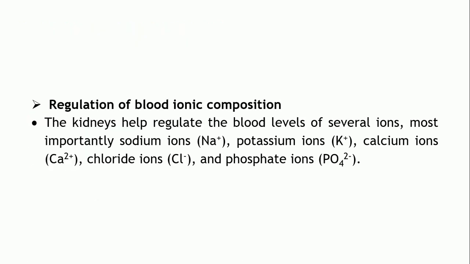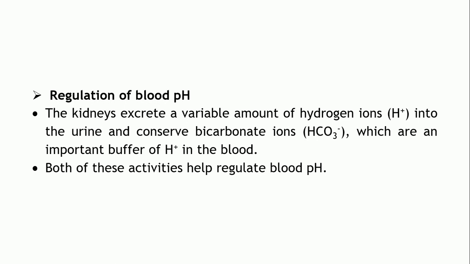So, let us talk about each one of them in brief. Regulation of the blood ionic composition: kidneys help in regulating the levels of ions within the blood, like sodium ions, potassium ions, calcium ions, chloride ions, and phosphate ions. Also, it helps in regulating the blood pH because it excretes H plus ions and conserves bicarbonate ions. H plus ions are responsible for the acidity in the body, right? So, it helps in regulating the blood pH.